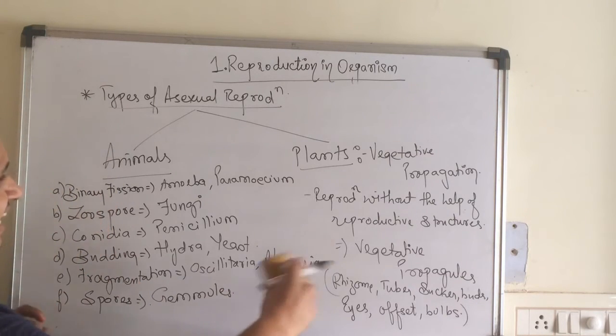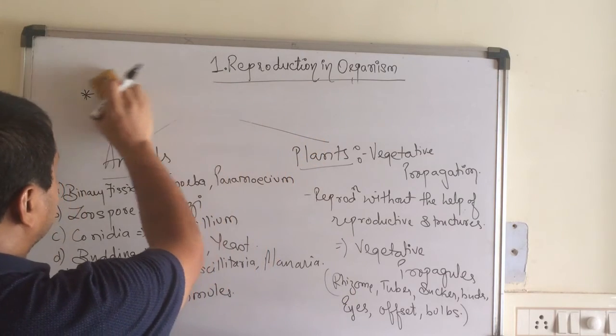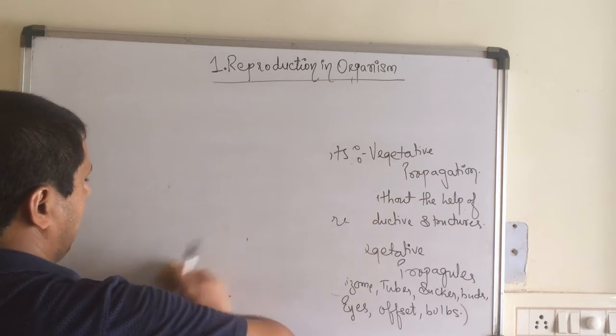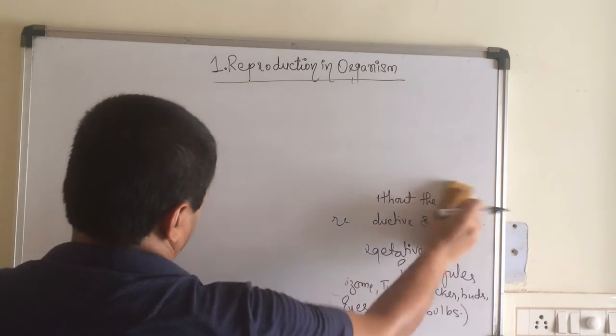Now, there is a case study given in the book about the terror of Bengal, the example of water hyacinth.